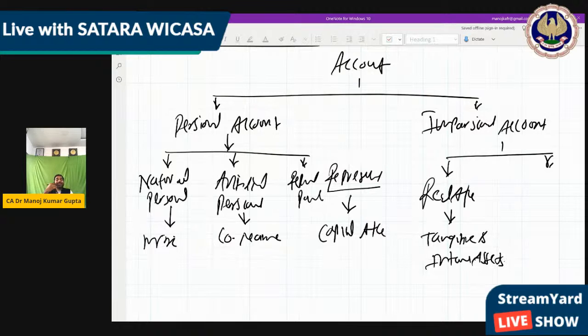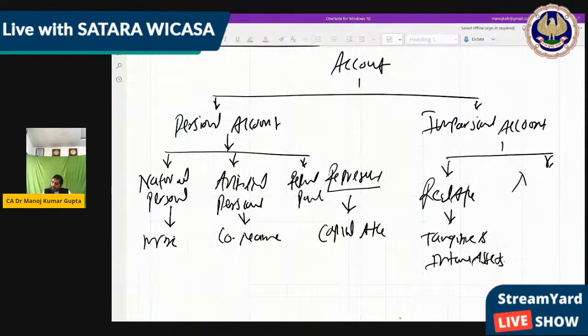So when we do the transaction, these things are required. Personal account may be of three types: one is natural, second is artificial, and third is representative. But impersonal is something like real. Real means which we can actually see and touch, like tangible assets or anything which we have.